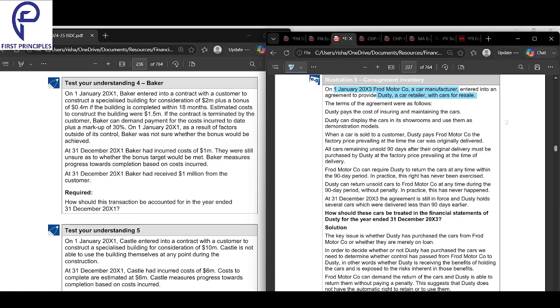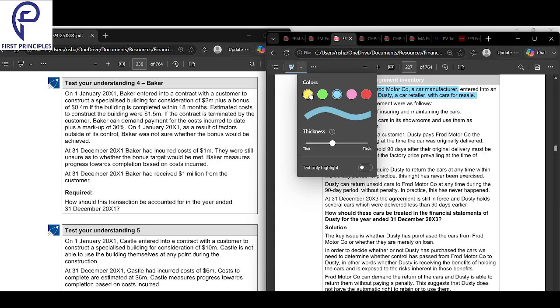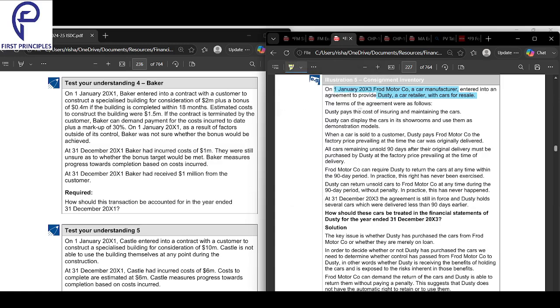The terms of the agreement are as follows. Dusty must pay the cost of insuring and maintaining. Dusty can also display the cars in the showroom. Then when a car is sold to a customer, Dusty will pay Ford Motor the factory price prevailing at the time the car was originally delivered.